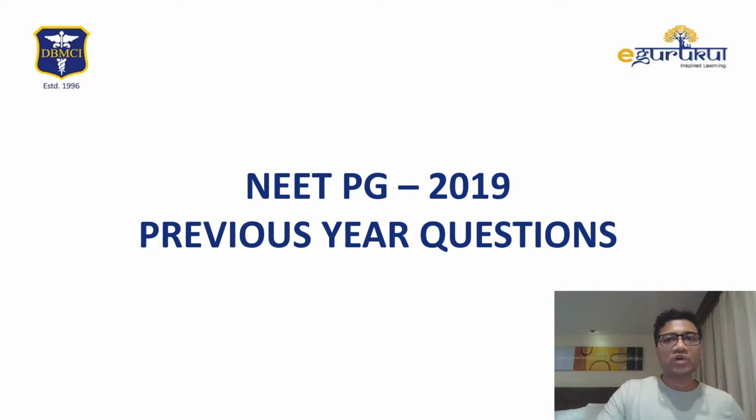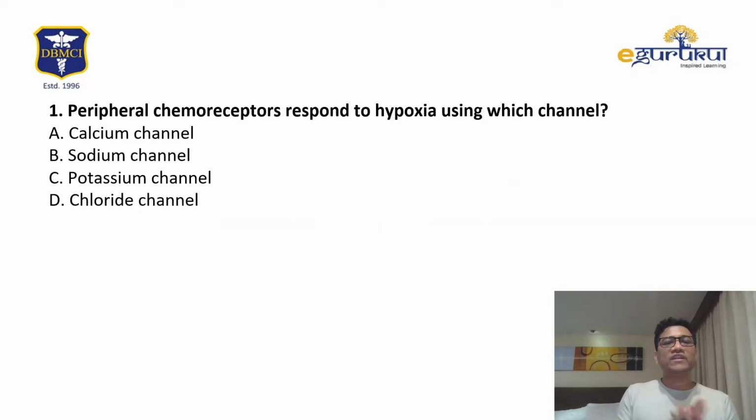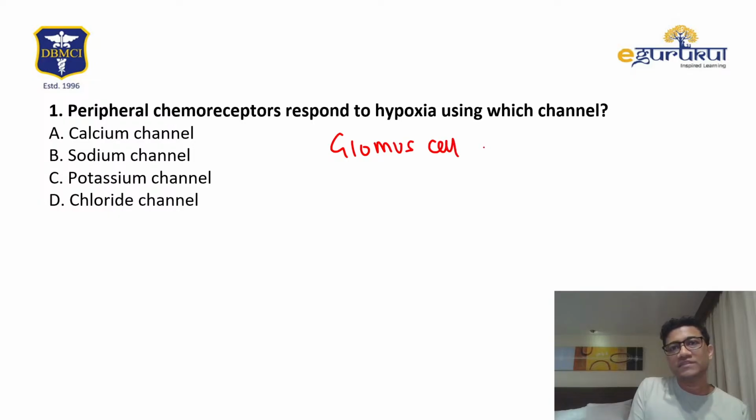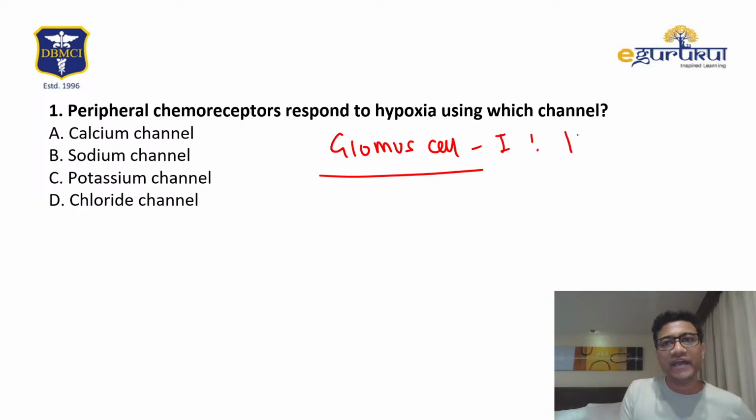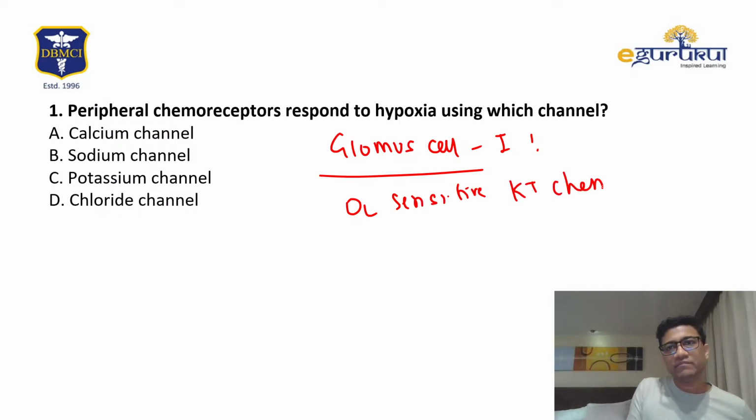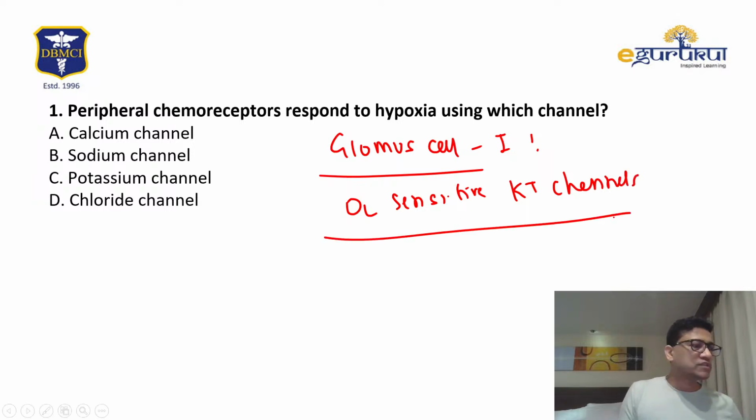So, a 2019 question. Peripheral chemoreceptors respond to hypoxia. Remember, they have glomus cells. Glomus cells have oxygen-sensitive potassium channels. So the best answer will be C. Yes, it's again a PYQ, potassium channels.